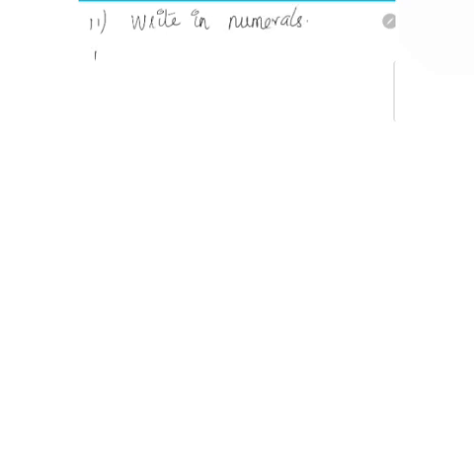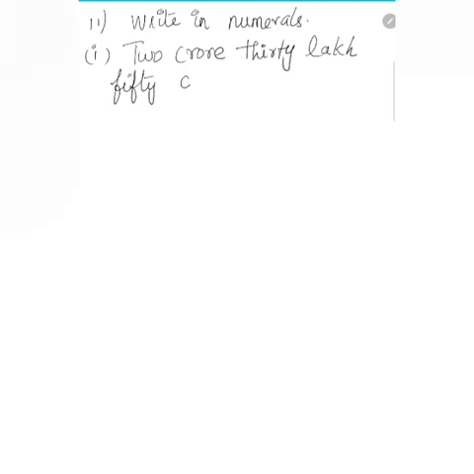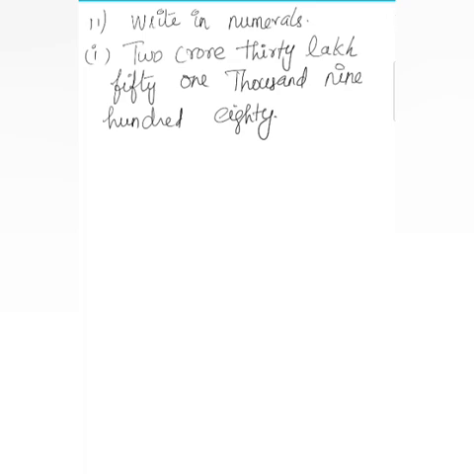The first one is 2 crore 30 lakh 51,980.